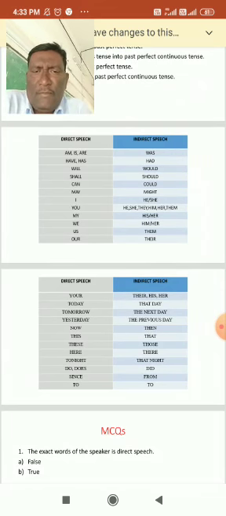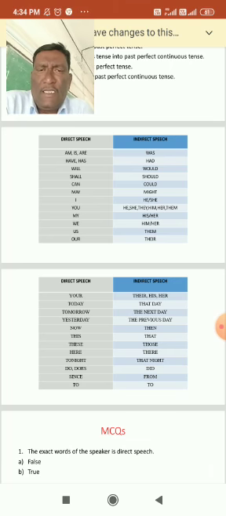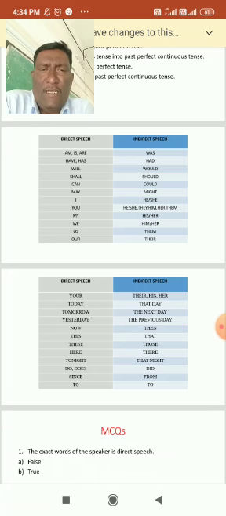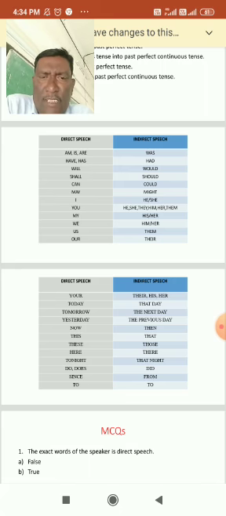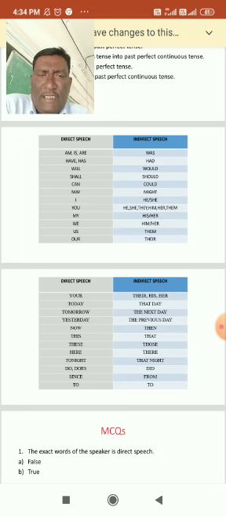Now here, there are some helping verbs and modals or auxiliaries. So how are they going to be changed in indirect speech? In direct speech, am, is, are, when we want to change the sentence into indirect, becomes was. Have, has becomes had. Will becomes would. Shall becomes should. Can becomes could. May becomes might. I becomes he or she. You becomes he, she, they, him, her, them. Like this you can change according to the sentences.